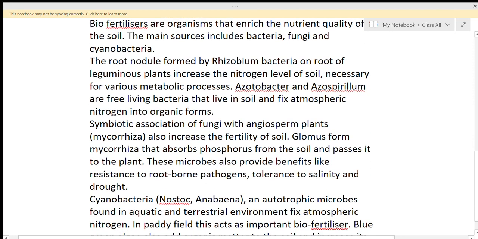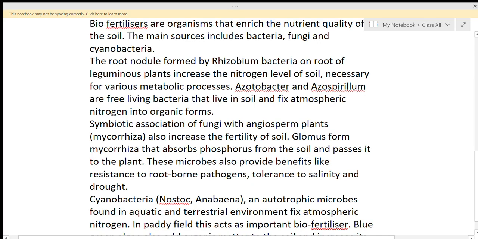Symbiotic association of fungi with angiosperm plants also increases the fertility of soil. Except bacteria, fungi are also living in a mutual relationship with the angiosperm plant. Symbiotic association is when two organisms are surviving and both are beneficial to each other. So fungi also have this type of association, that is symbiotic association, and this association is known as mycorrhiza. Mycorrhiza is a symbiotic association of fungi with angiosperm plants, and it also increases the fertility of